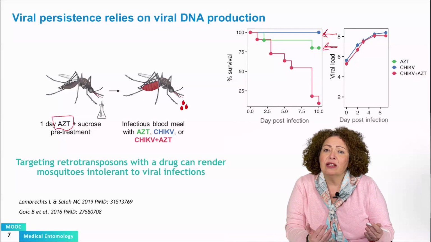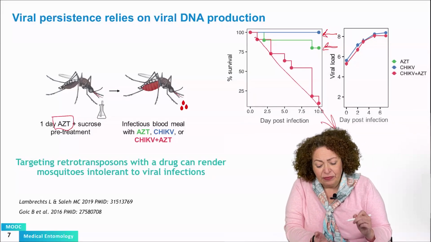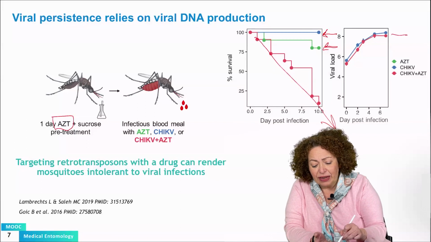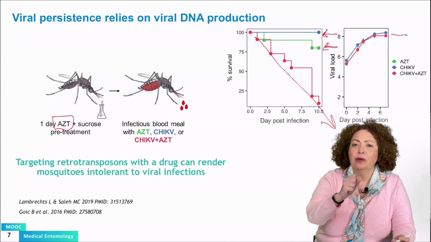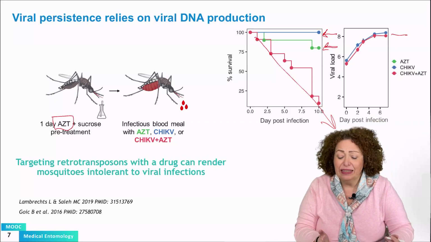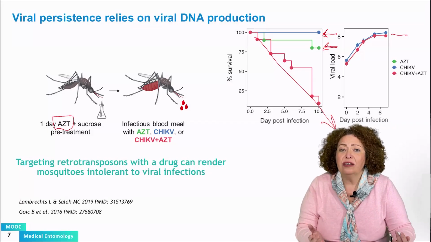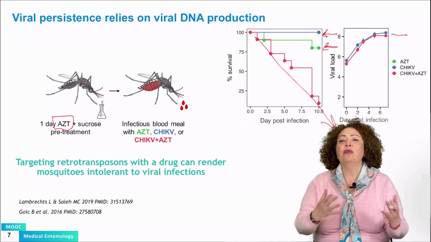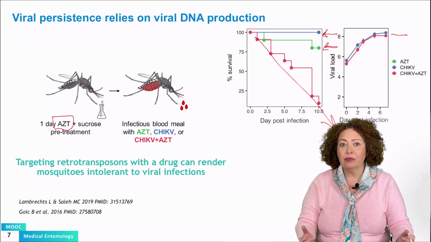However, mosquitoes that are fed with chikungunya and ACT die. And they die without affecting the viral titers. So that is showing that if I preclude the mosquito from the ability to synthesize viral DNA, I can render the mosquito intolerant to the viral infection. Now the mosquito is not persistently infected anymore.